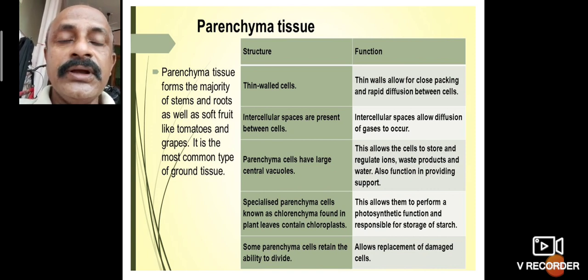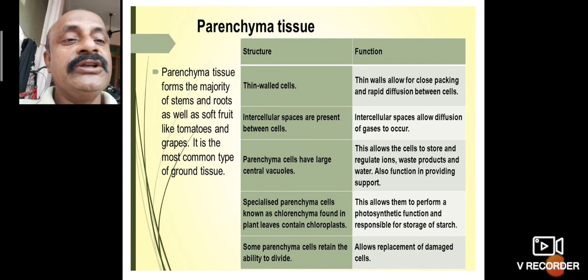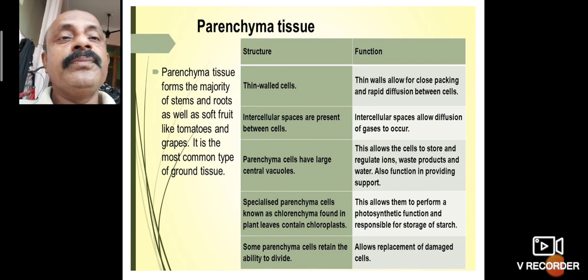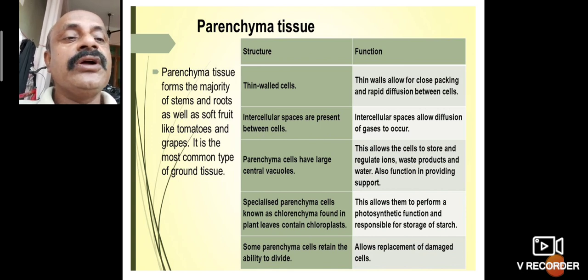It is present in the isodiametric cells of the leaf, called palisade tissue. This allows them to perform photosynthesis and to be responsible for storage and preparation of food materials.